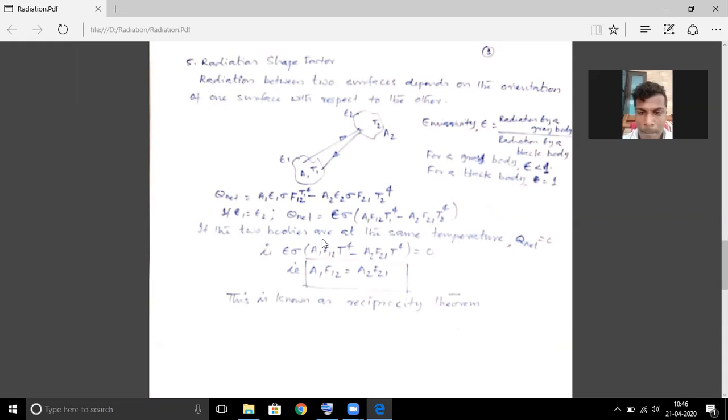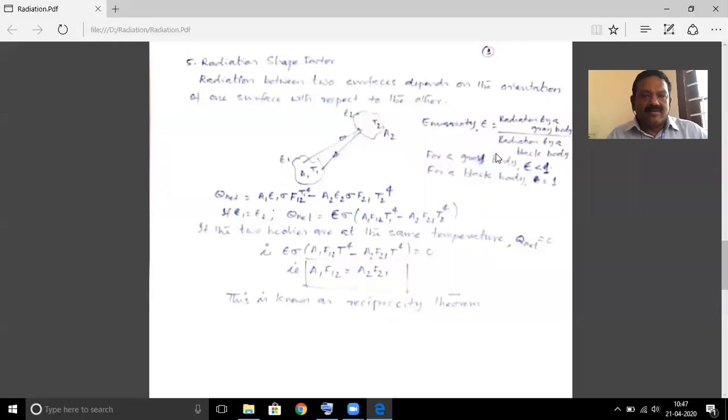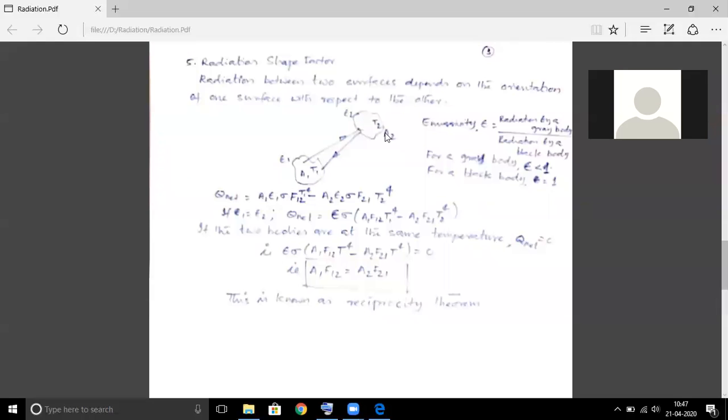So the next topic, the next point we have to discuss, is the radiation shape factor. So what is radiation shape factor? Suppose there are two surfaces, A1 and A2, with temperatures T1 and T2, having emissivities epsilon 1 and epsilon 2. Here I am defining a term, emissivity.